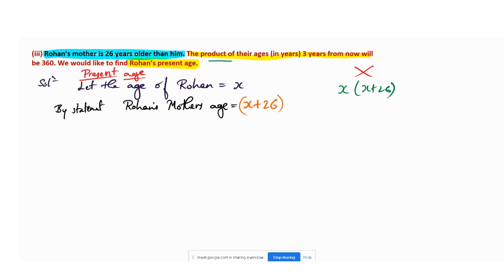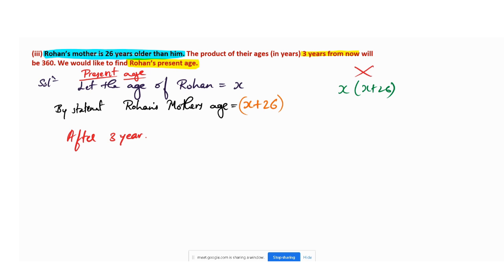Are you all getting it? Text me if you are getting it, and also text me if you are not. Yes, Kirti, you have given it. They have used the words the product of their ages 3 years from now, meaning after 3 years. So here I would write down the age after 3 years. So what will it be after 3 years?